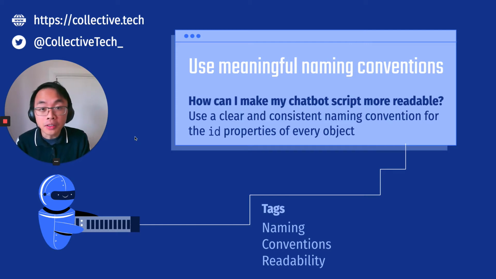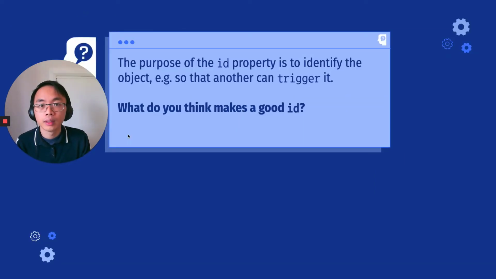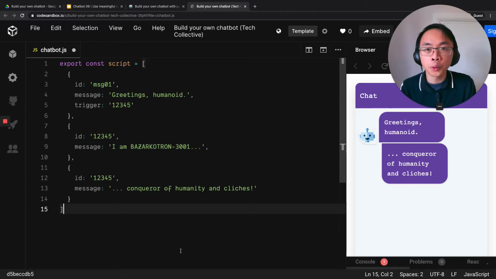In this video, we're going to look at using meaningful naming conventions for the ID property. Before we talk about it, it's helpful to think about this: what's the purpose of the ID property? It's to identify objects, so what makes a good ID? So now you've paused and thought about it.